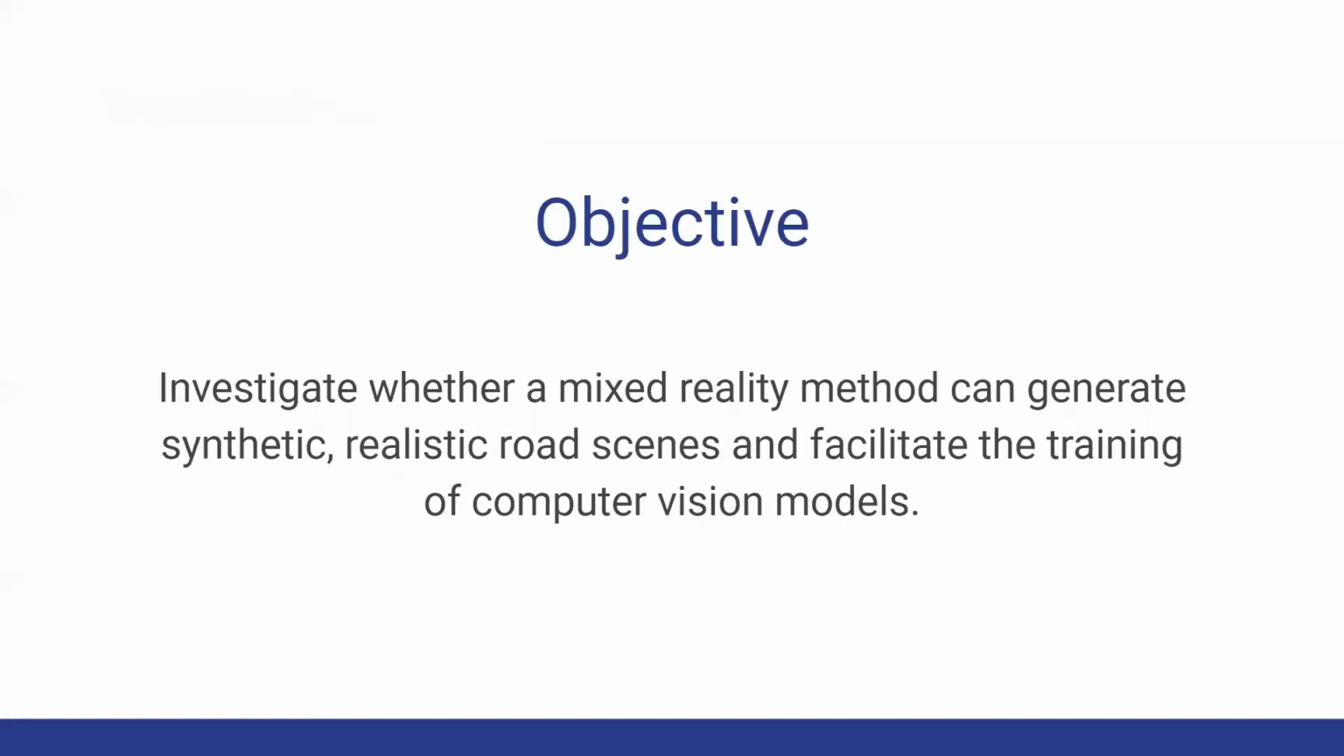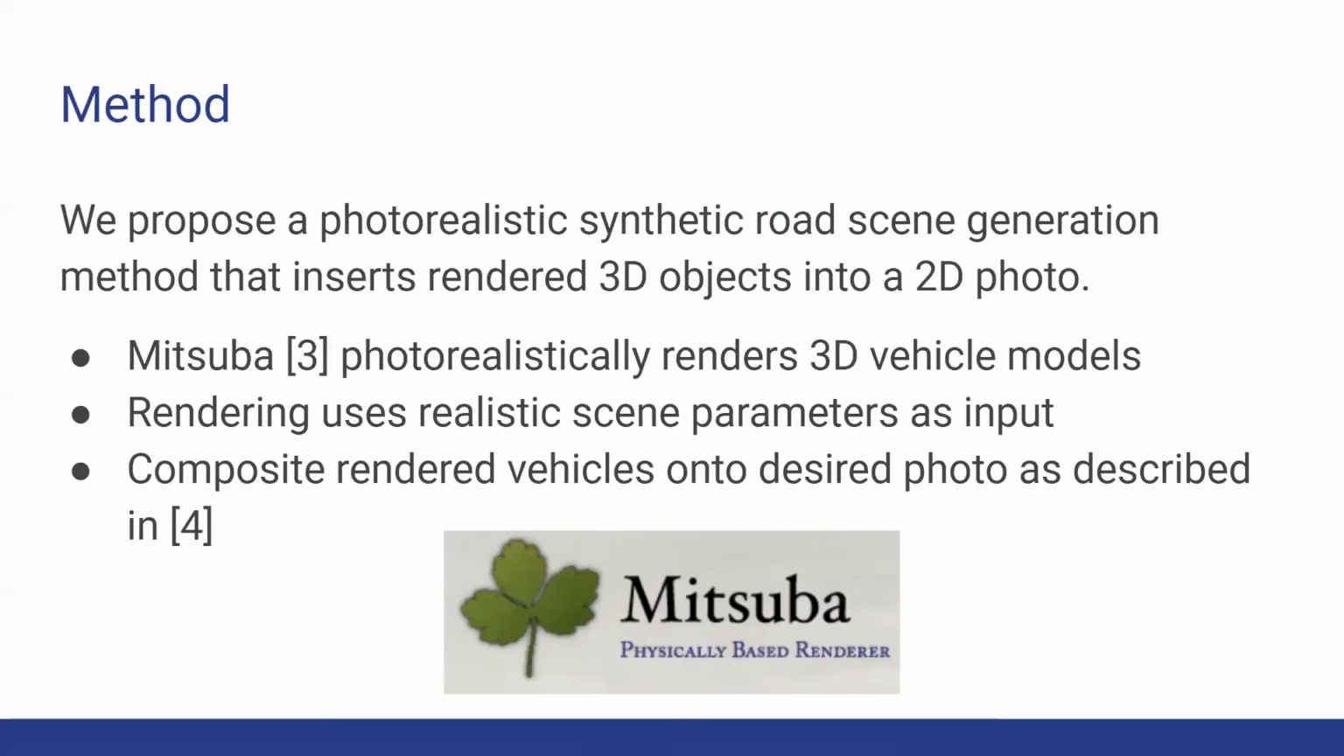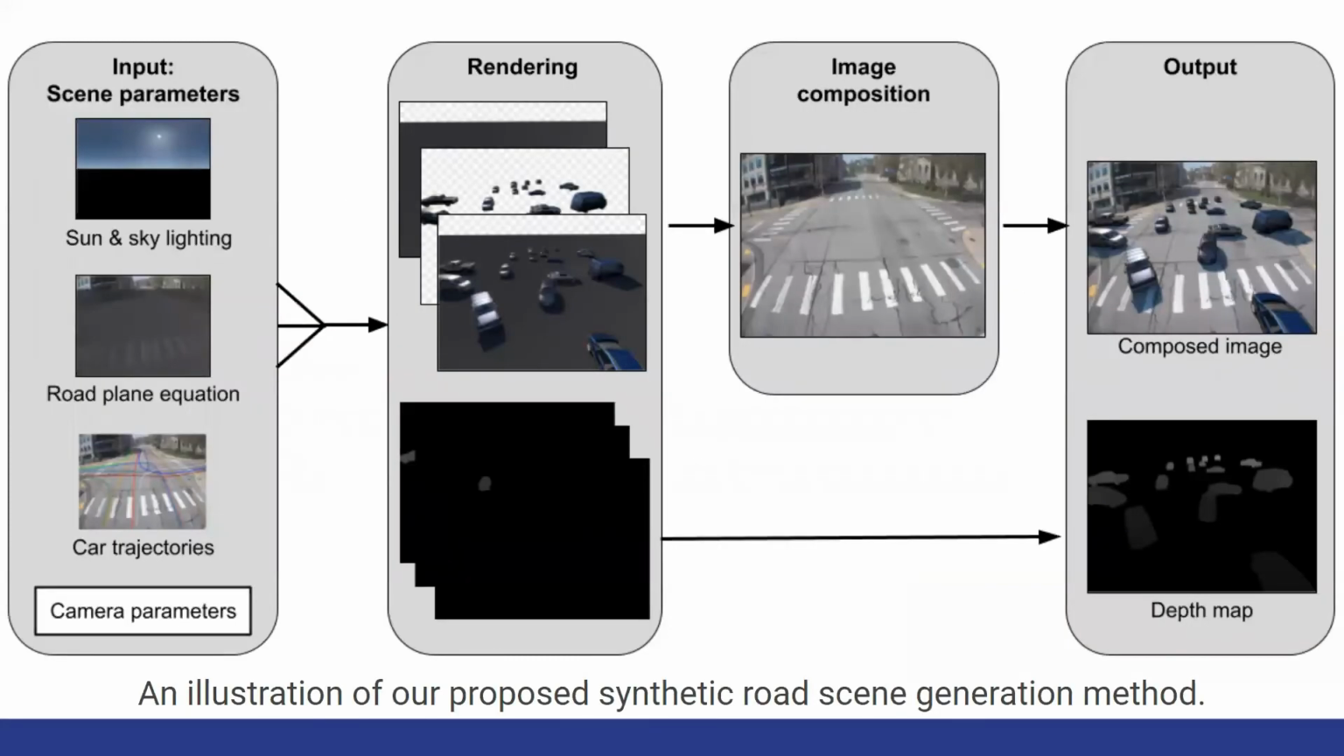Thus, the objective of this research is to investigate whether a mixed reality method can generate synthetic, realistic road scenes and facilitate the training of computer vision models. In our method, we choose to use Mitsuba, a physically based renderer that photorealistically renders 3D vehicle models. We also take measures to ensure that the scene parameters we use as input are realistic. Then after rendering, we can compose rendered vehicles onto existing real-world photos by using pixel-wise computation methods described by previous work. Here is an illustration of our proposed synthetic road scene generation method.